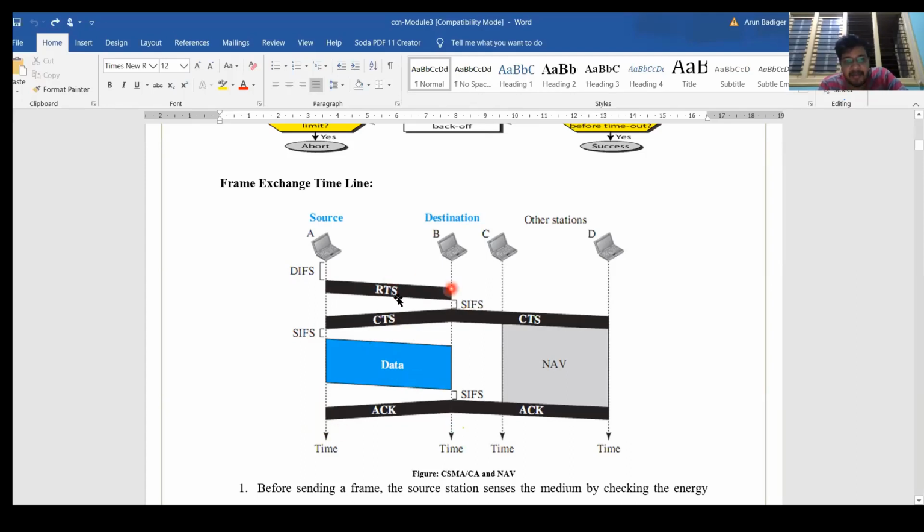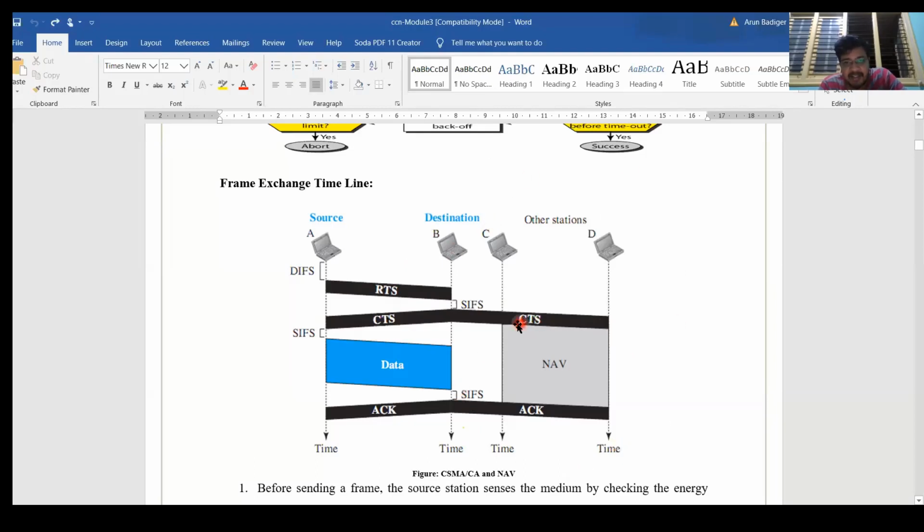In the meantime, whenever an RTS is received, what will the others do? When it sends clear to send, along with this CTS, to C and D it will send the time duration for which A will be using this channel, so that collisions will not occur. Along with this CTS, the time duration to keep the communication busy, how much time it will take, is sent. Until then they will stop, and there will be no communication from C and D.